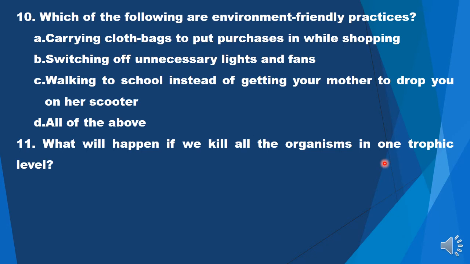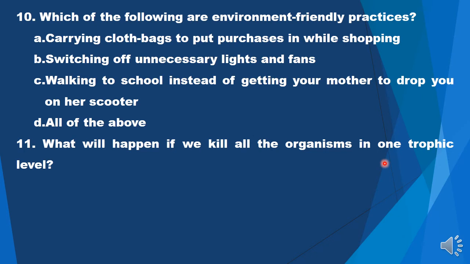Also, if there are no more animals in the higher trophic levels, then they are not dying also, and then the decomposers are also not decomposing and releasing the simpler inorganic compounds into the air and soil and water. So there will come a time when producers will feel the scarcity of all the raw materials, and slowly they will also die, and that is how the entire ecosystem will collapse.